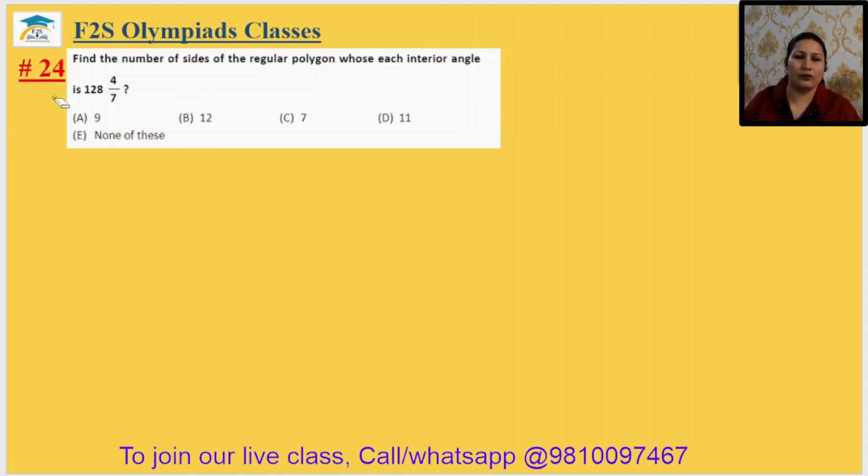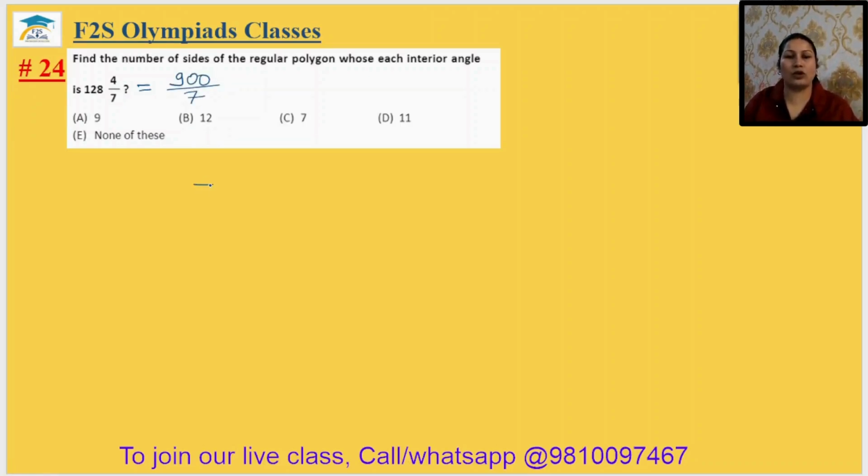Question number 24. Find the number of the sides of a regular polygon whose each interior angle is given. So the interior angle is given as a mixed number. So first convert it into an improper fraction. ठीक है, so 128 multiplied by 7 plus 4, it will be 900 upon 7.